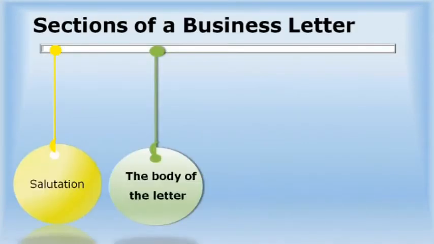Now coming to the body of the letter. When we are writing the body of the letter, we will use single space lines with added space between each paragraph after the salutation and before the closing. And we should always justify the letter to the left side.